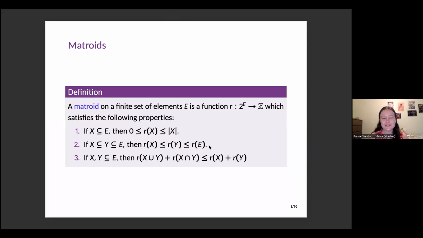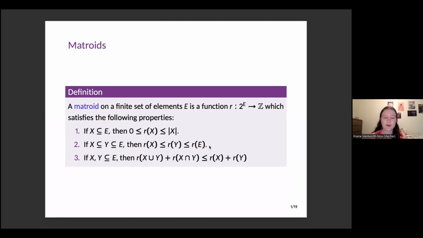And our rank function is subcardinal. So what that means is the rank of a set of elements can't be bigger than the cardinality of that set of elements. And we're also going to say that the rank is always non-negative. It can be zero, especially we'll always have the empty set, and that will always have rank 0. We're also, property 2, going to require that our rank function be monotonic. So smaller subsets have to have smaller ranks.